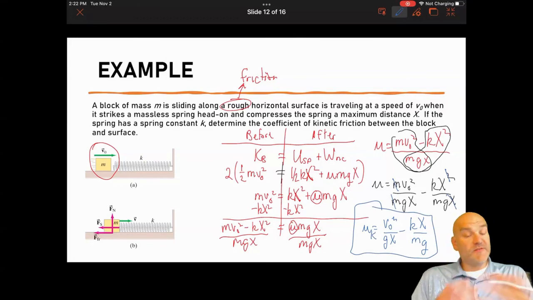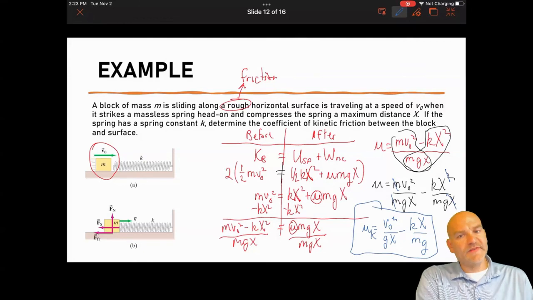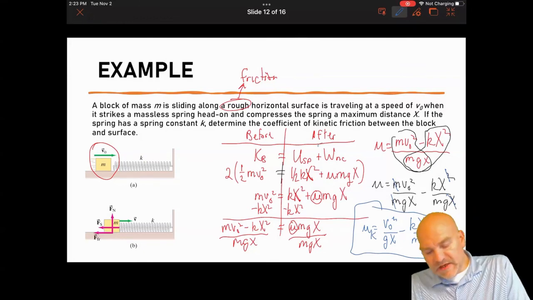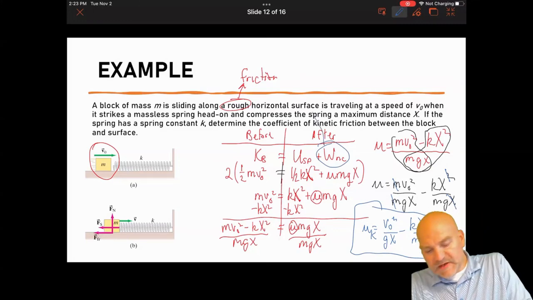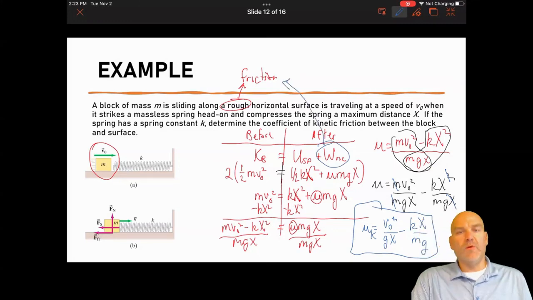So this involves a spring with friction, but be aware that in this particular class, you could potentially see work done by a non-conservative force, where most of the time the non-conservative force will be friction. Okay, so we have 2 more videos to get through. It's going to be power and potential energy diagrams.